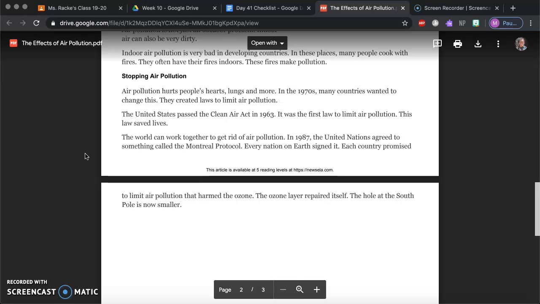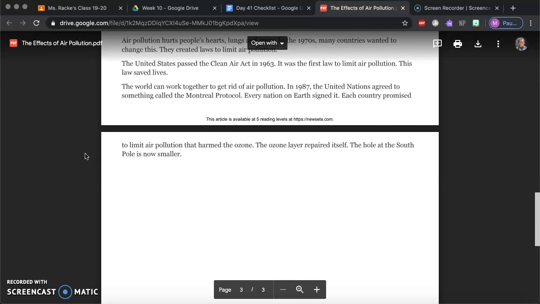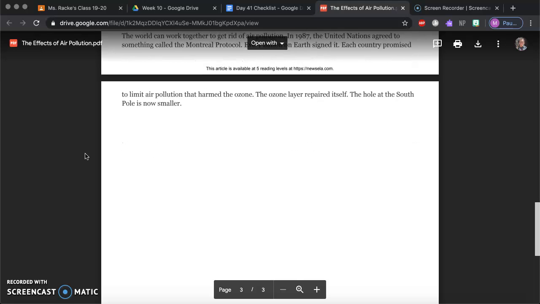The world can work together to get rid of air pollution. In 1987, the United States agreed to something called the Montreal Protocol. Every nation on Earth signed it. Each country promised to limit air pollution that harmed the ozone. The ozone layer repaired itself. The hole at the South Pole is now smaller.